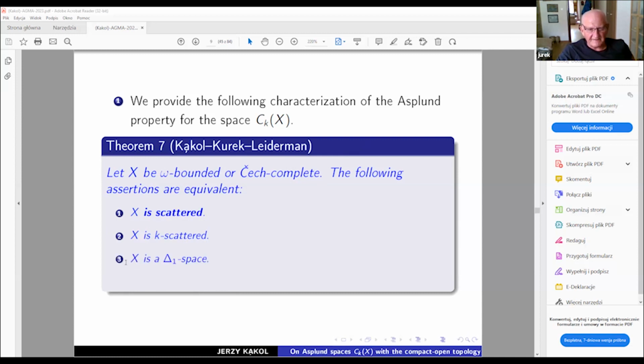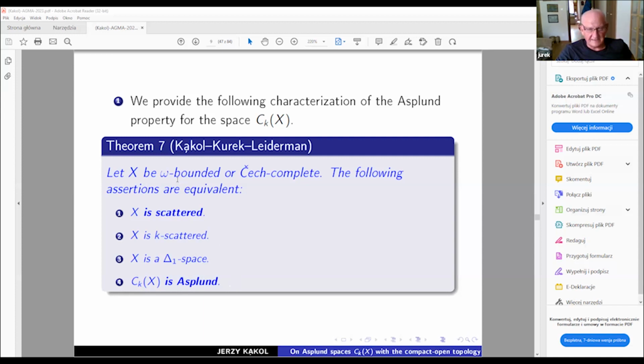And it's something magic information. Item 3, we don't know what it means. I'm going to explain later. And we have another, this is just the problem we are going to connect, scatteredness and Asplund. You can see we have two equivalent conditions and our object is not necessarily compact.